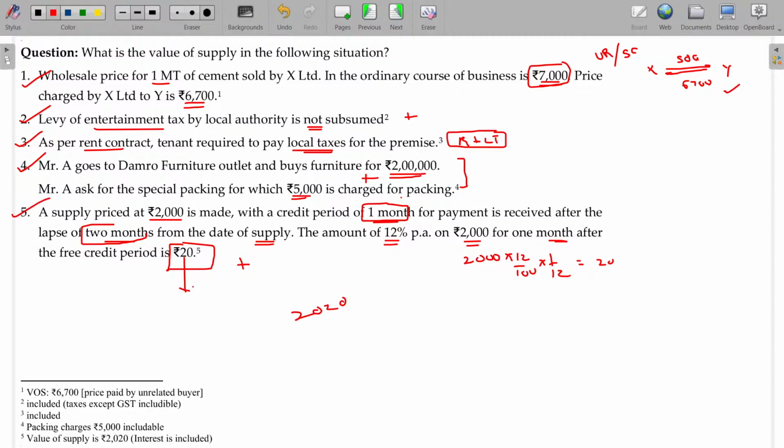But in case of this one, the time of supply being payment. What is the time of supply? Invoice date or receipt of payment, whichever is earlier. We have already studied this in the time of supply, so you have to link the time of supply and this chapter. In case of any delayed payment, we are not sure whether he will pay or not. If he pays within 20 days or 1 month, this will not be applicable. But if he pays 2 months later, only then this 20 rupees is applicable. As we are not aware about the situation, this will be taxable only at the time of real payment, as per the time of supply we studied in the earlier chapter.